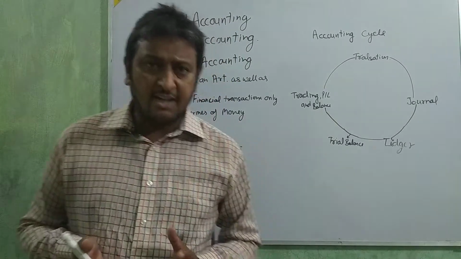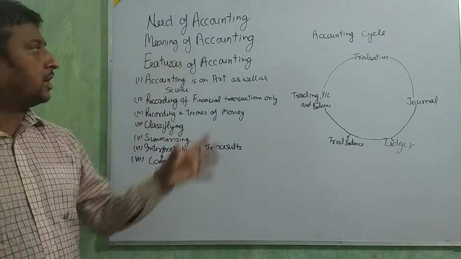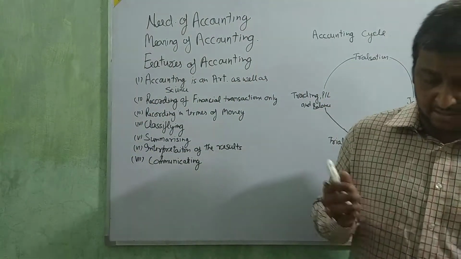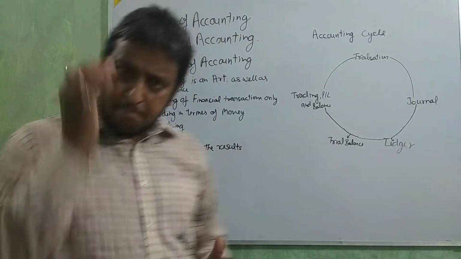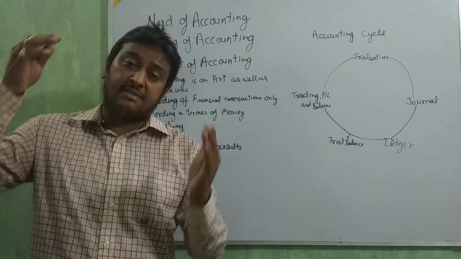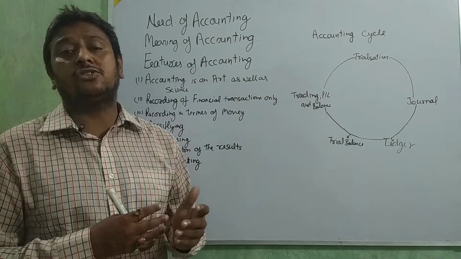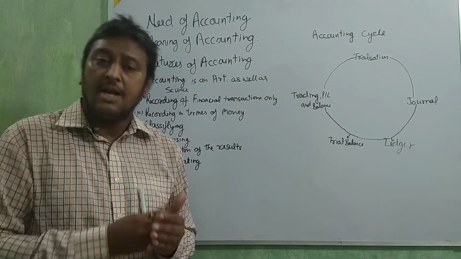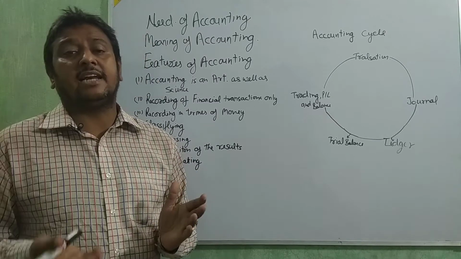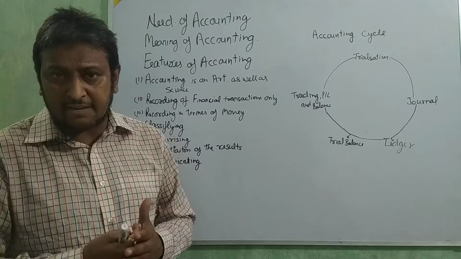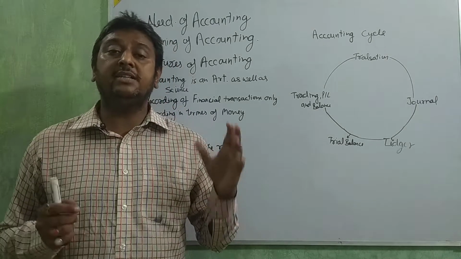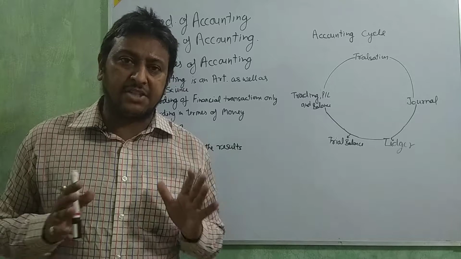In accounting, we take the transactions done in the business, and then write them in the journal, or you may say written in different books, and then summarized by the ledger, and then classified by taking the balance of the ledger, and then interpret the data, meaning the trial balance sheet.